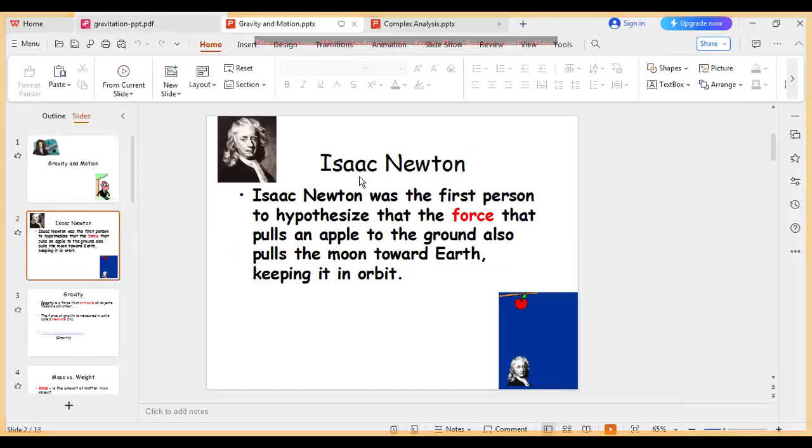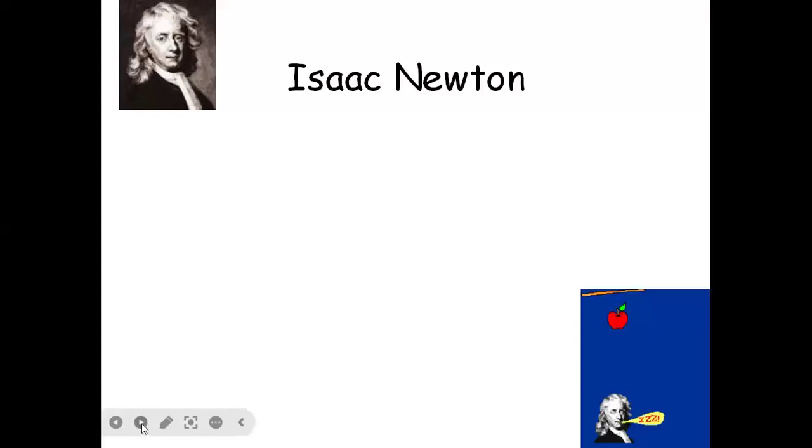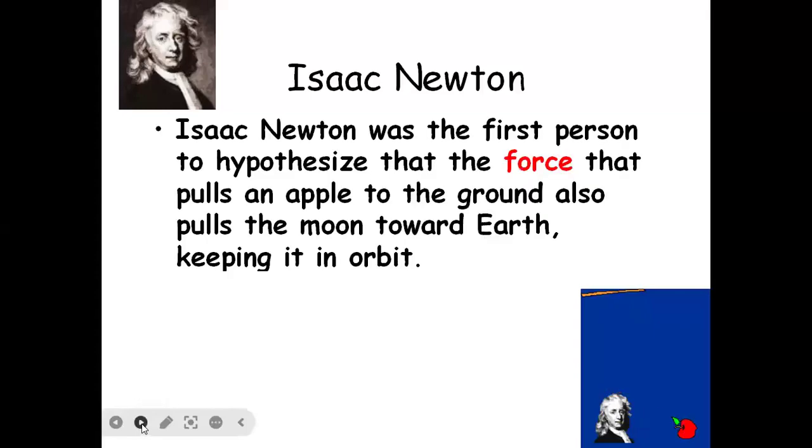So what does Sir Isaac Newton say about the Moon and Earth? That means the attraction between Moon and Earth. Isaac Newton was the first person to hypothesize that the force that pulls an apple to the ground also pulls the Moon towards the Earth, keeping it in orbit.